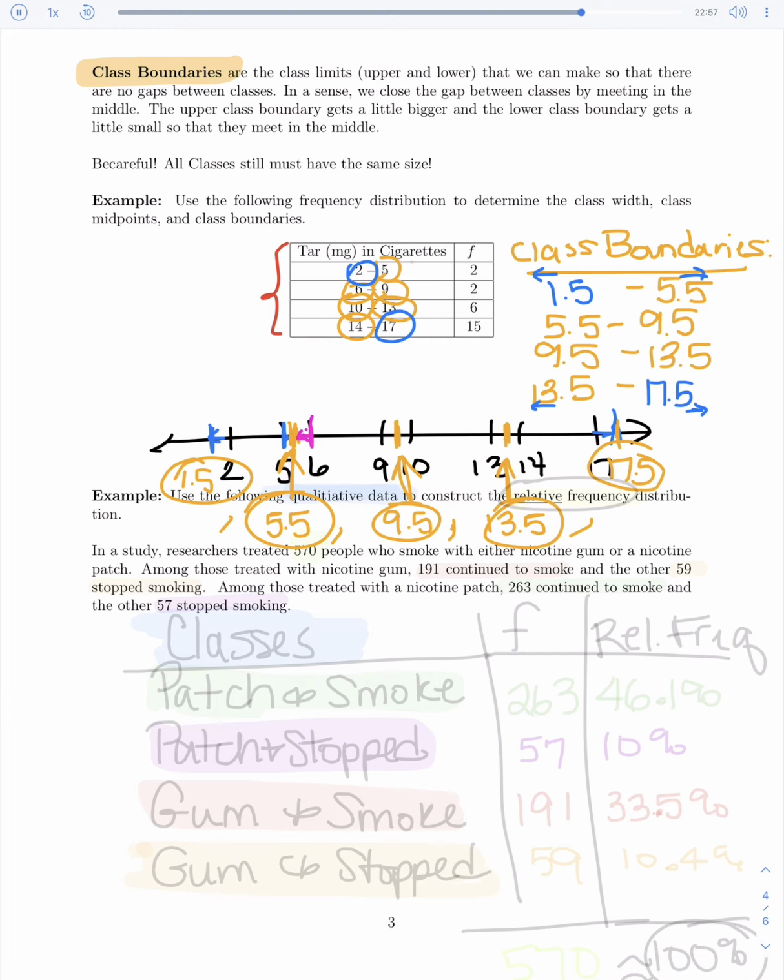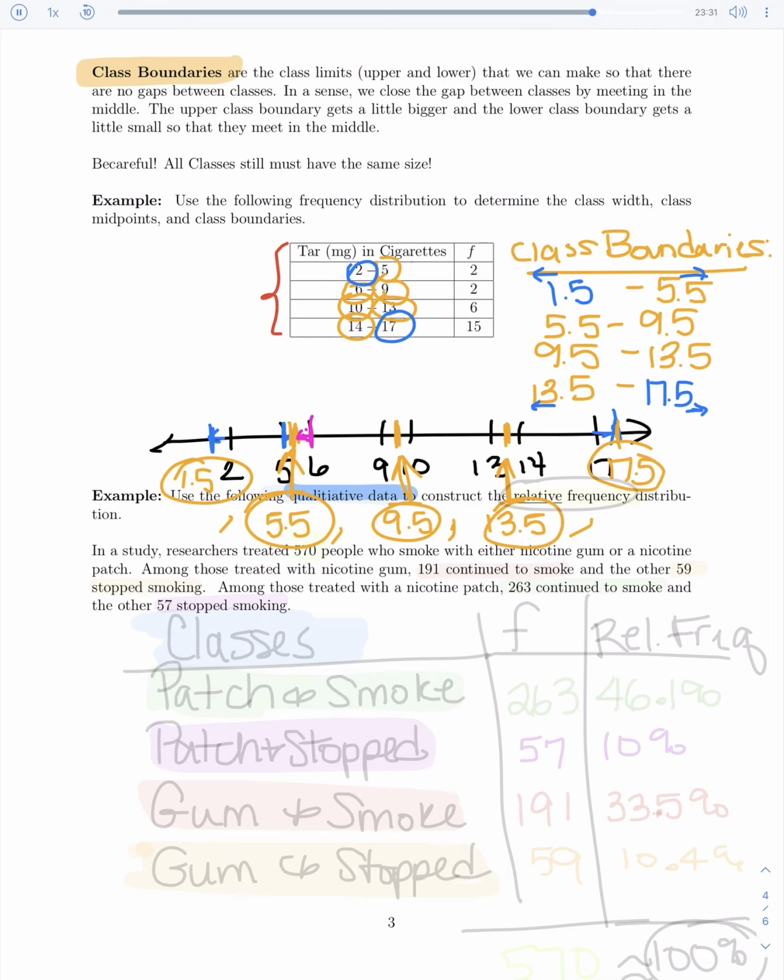Use the following qualitative data. Why is this qualitative, first of all? Well, it's qualitative because it's descriptive data. They may have counted it up, but it's still descriptive. It's, did they have a gum or the patch? And then after you gave them the gum or the patch, did they continue to smoke or did they stop? So the data is descriptive. But what they want us to do is come up with a relative frequency distribution.